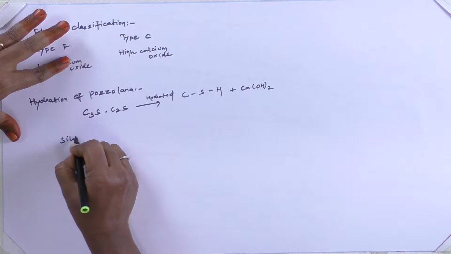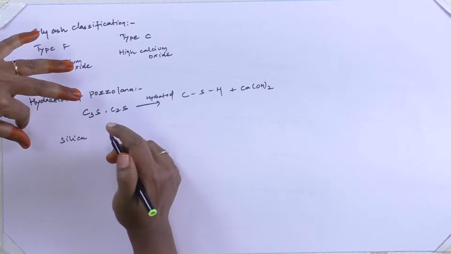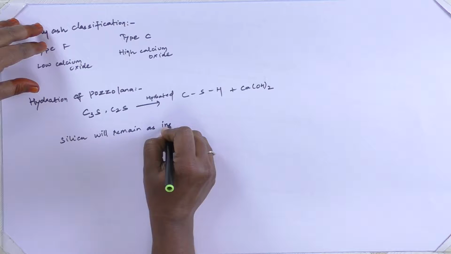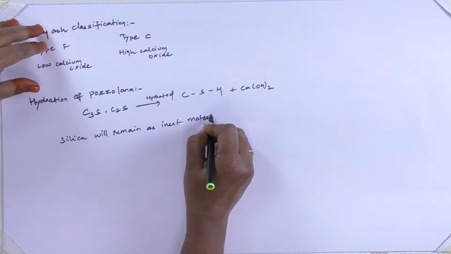These pozzolans, when added to the concrete, will also form the CSH gel and contribute to the strength characteristics. But initially, the silica in the pozzolans will remain as inert material. In the mineral admixtures, the lime silica alumina system, the silica content will be more.